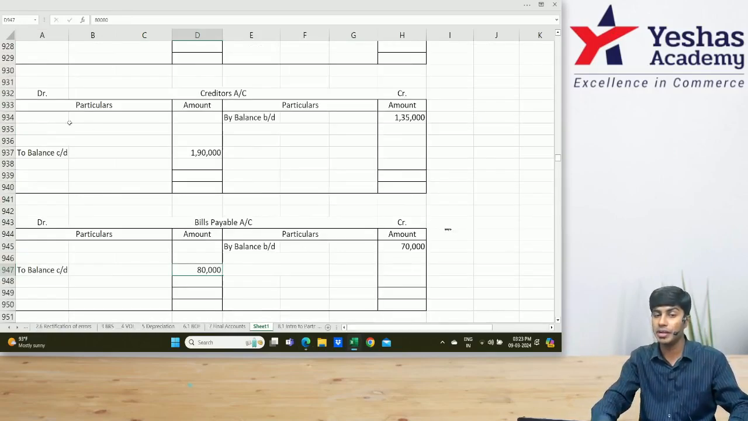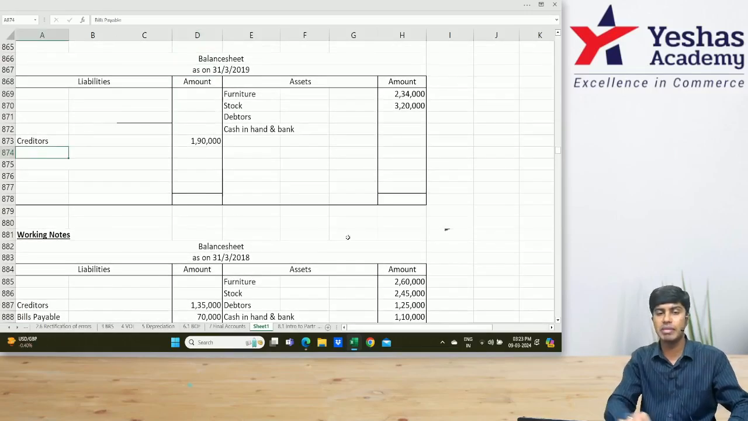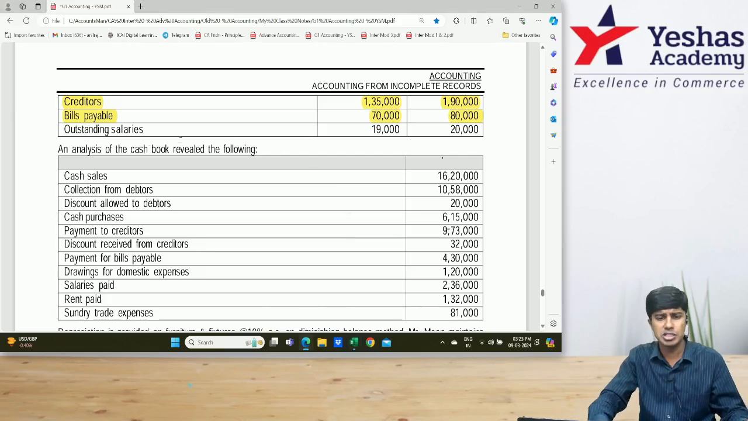And this 80 should appear in our balance sheet. Where do we write it? In the closing balance sheet, I'll write bills payable 80. Everyone's getting it? What's after bills payable? Outstanding salaries. Outstanding salary is a liability. Am I right?